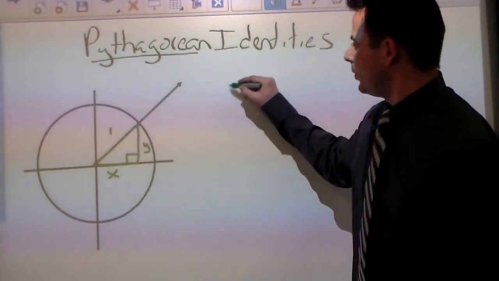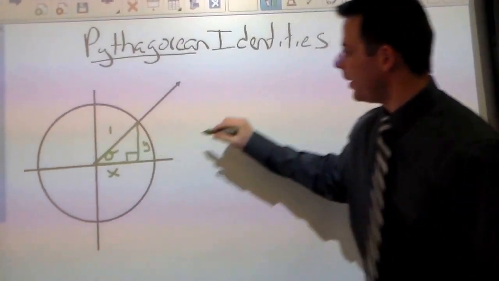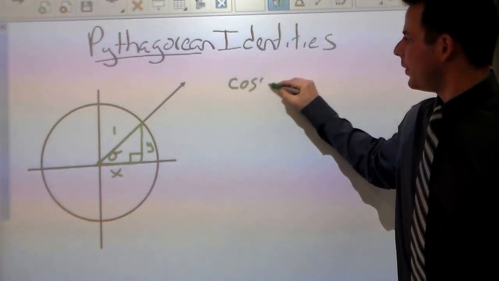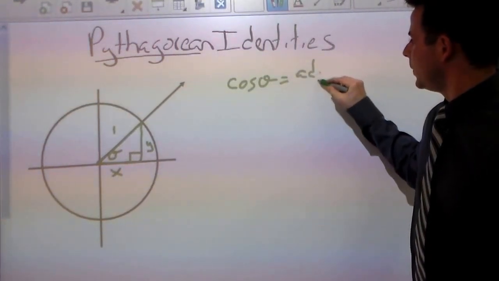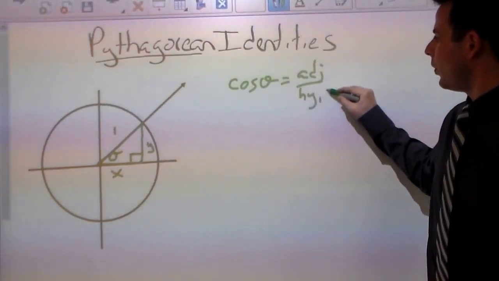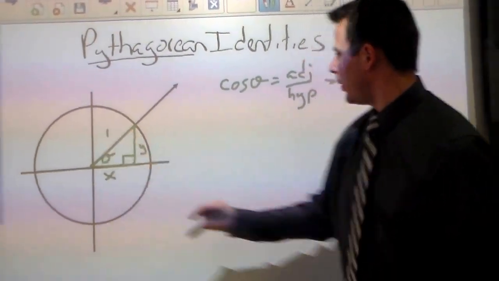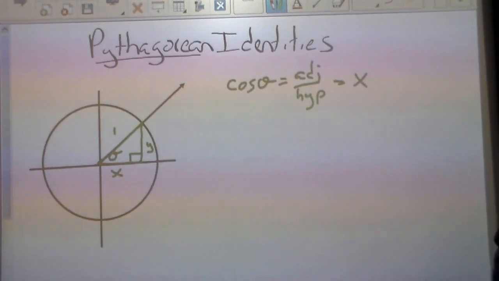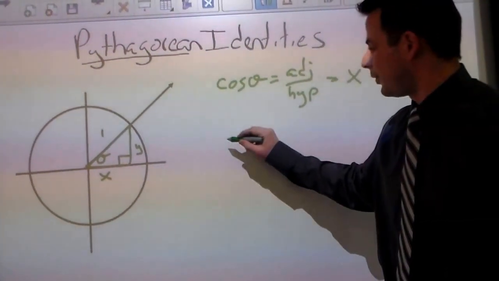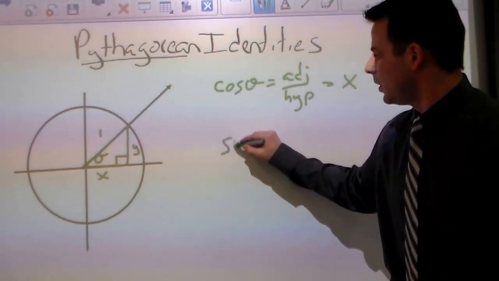Now, if this is our reference angle theta, then the cosine of that angle is equal to adjacent over hypotenuse. Well, the adjacent here is x, the hypotenuse here is 1, therefore cosine is x. This is just a review of the unit circle.